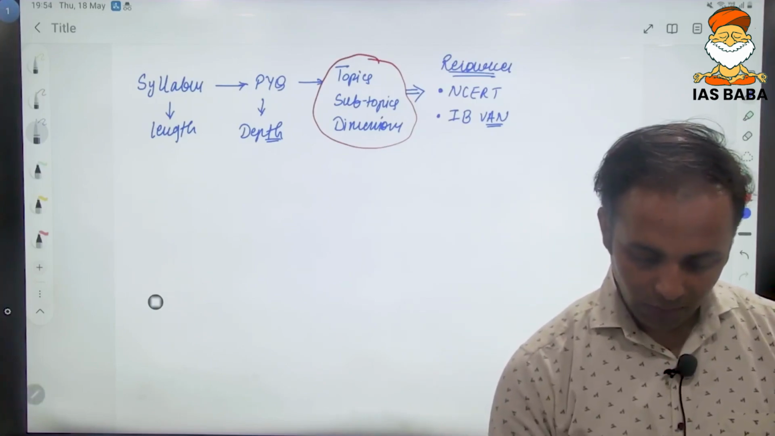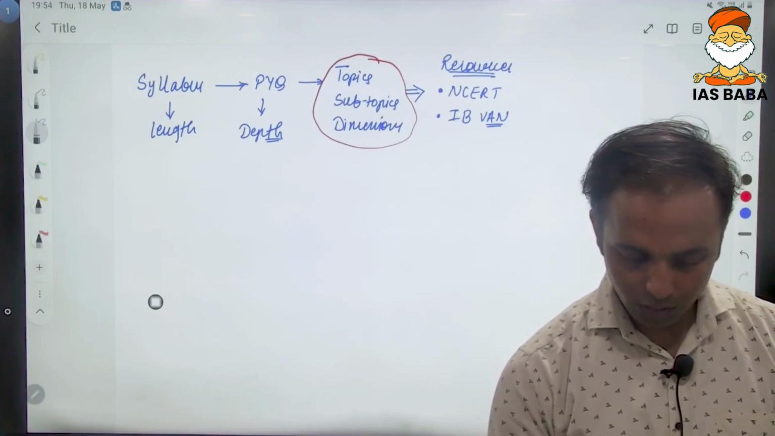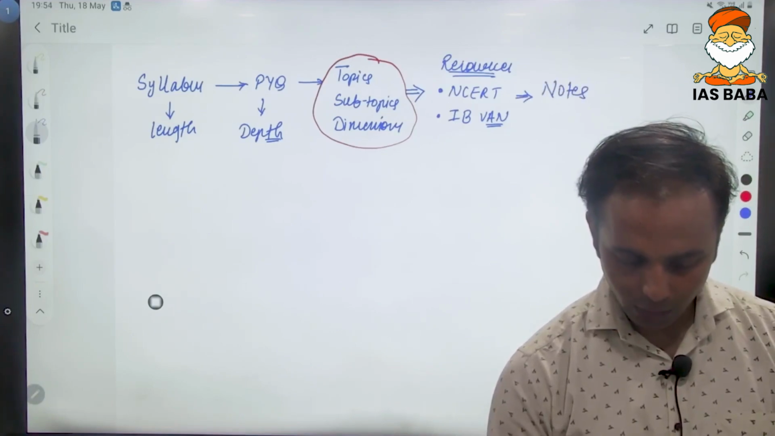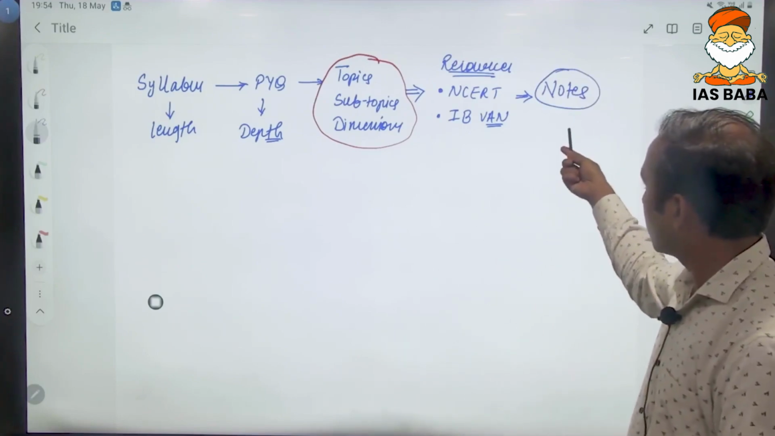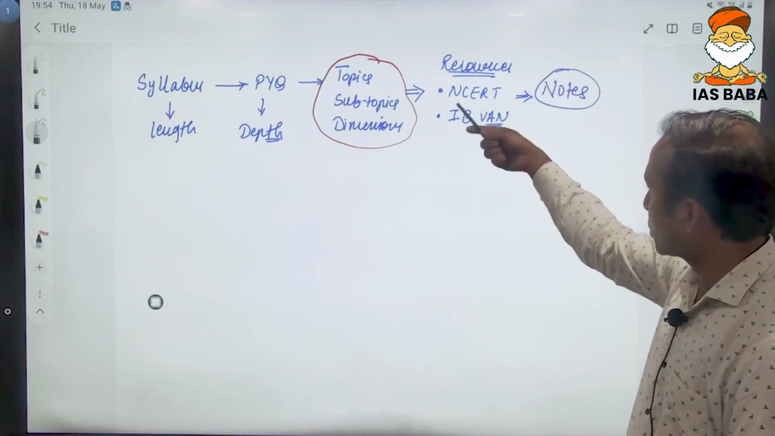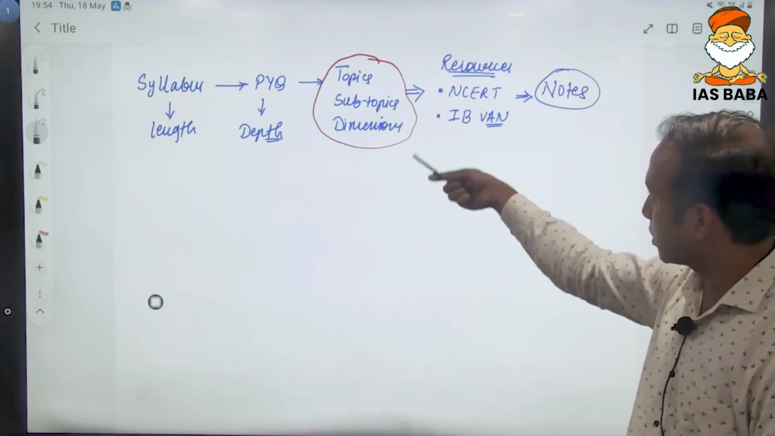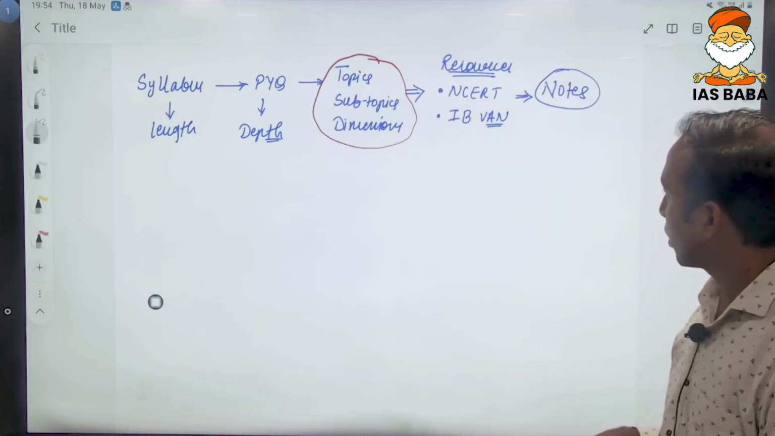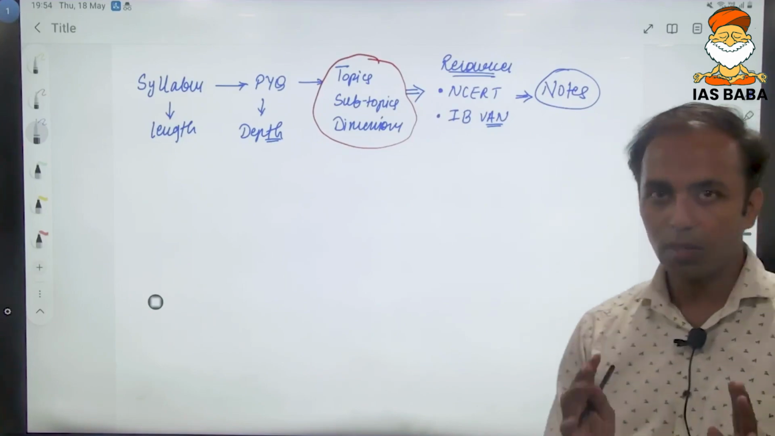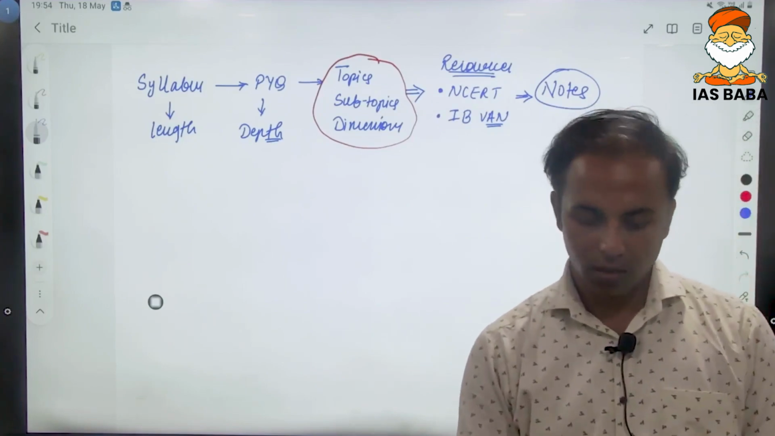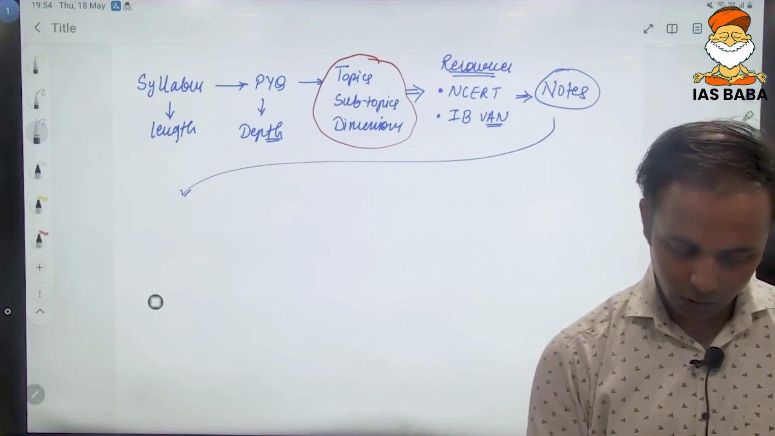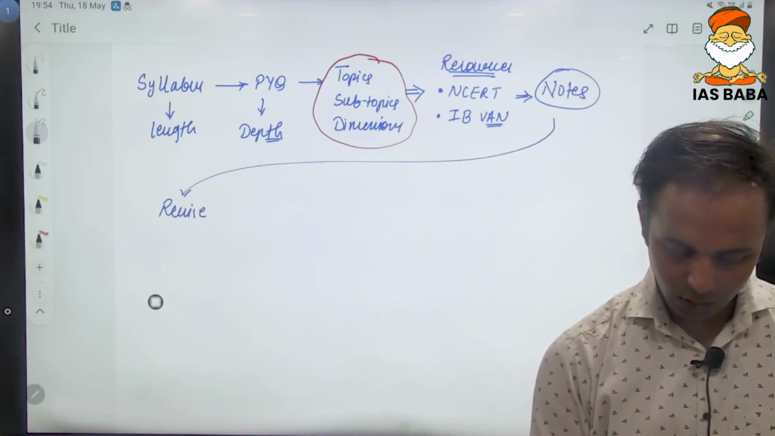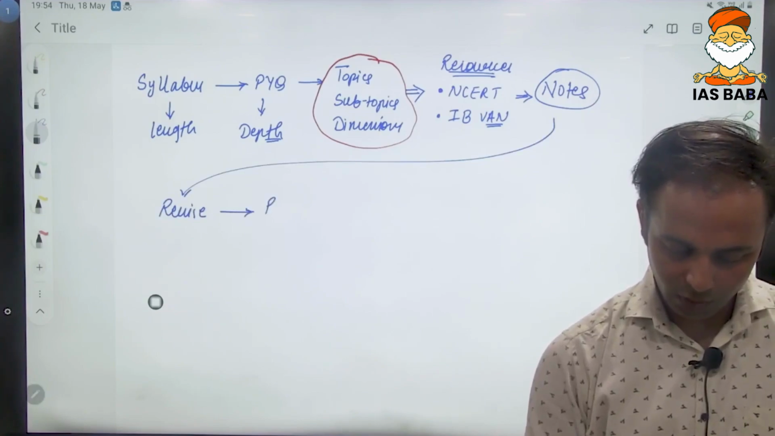Then, having studied from these various resources, it is very important that you keep making notes in a very organized manner. These notes should have the topic, subtopic, and dimensions in the syllabus that have been previously asked. Once your notes are prepared, you are half way done with your preparation in a systematic manner. Then it is time that you should revise it. Give a quick revision and then solve PYQs.